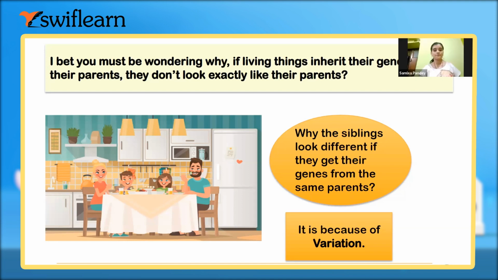No, ma'am. Or exactly the same as your mother and father, because you are getting the genes from them, right? So why is this difference there? Ma'am, because of the variations. Okay, so variation in genes, right?